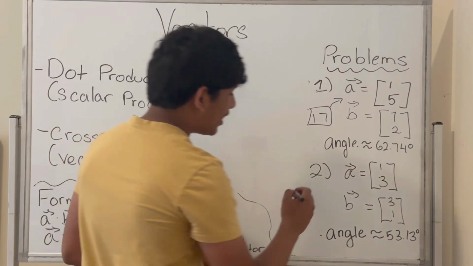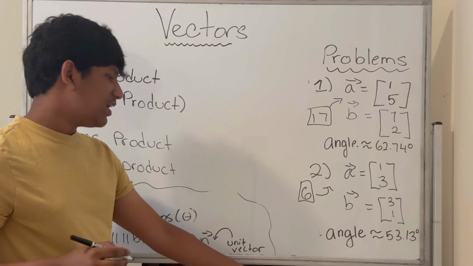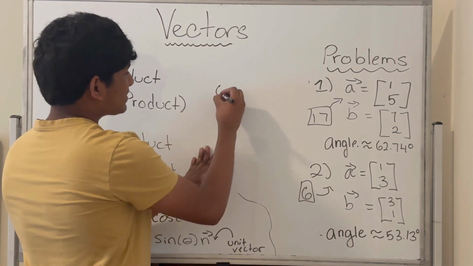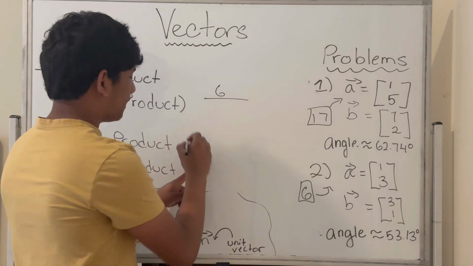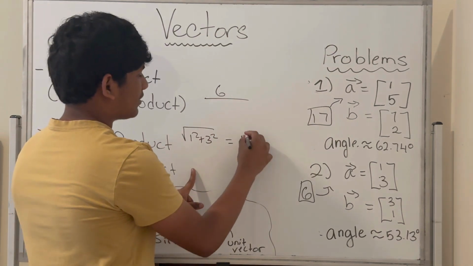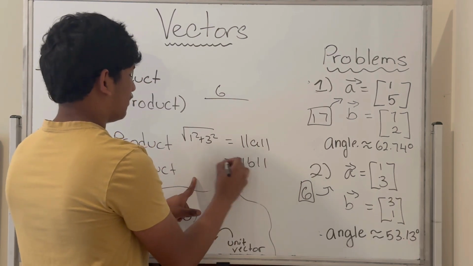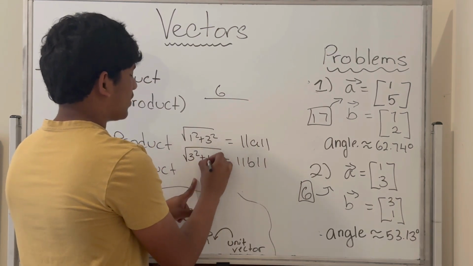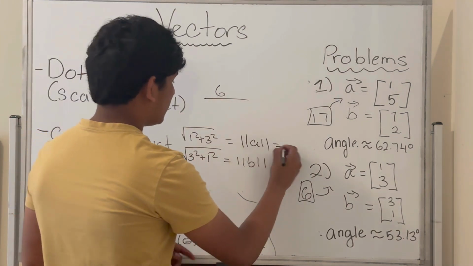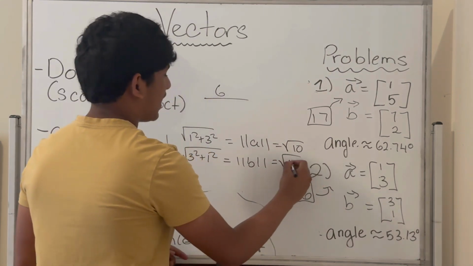3 plus 3 is 6, so therefore 6 is the dot product of these two vectors. Now what about the angle? Well, A dot B is 6 over the magnitude of A, which is the square root of 1 squared plus 3 squared, and the magnitude of vector B is the square root of 3 squared plus 1 squared, which by the commutative property is practically the same thing. Over here we get 9 plus 1, which is the square root of 10, and over here we also get the square root of 10.